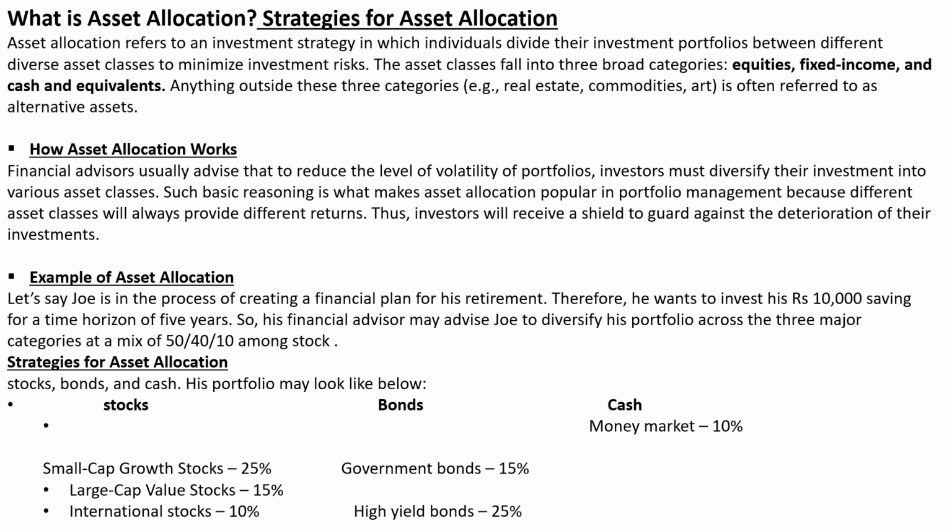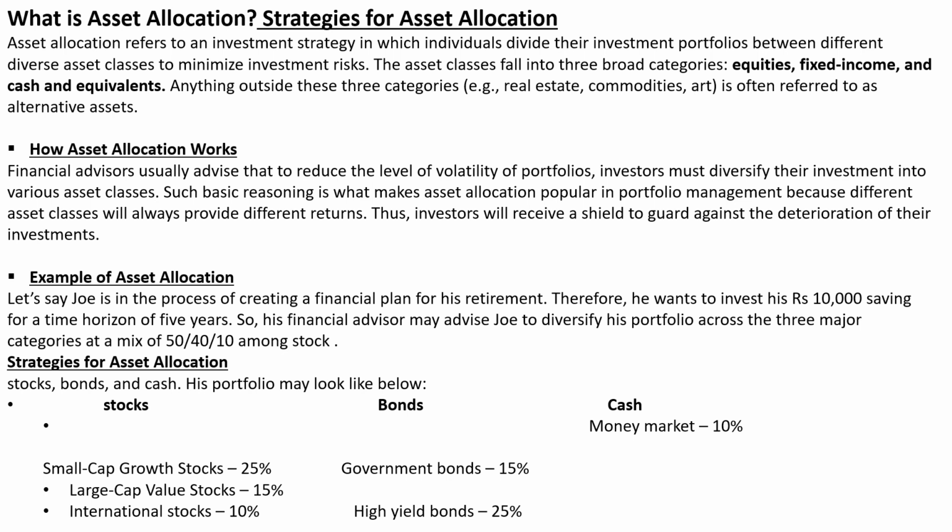Here Joy is at his retirement stage, so he wants to invest rupees 10,000 savings for a time horizon of 5 years. The financial advisor will advise Joy to diversify across the three major categories at 50%, 40%, and 10%.